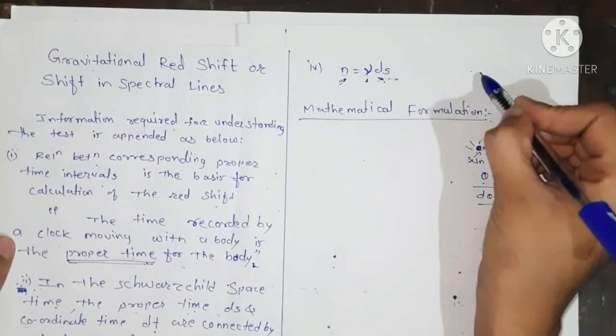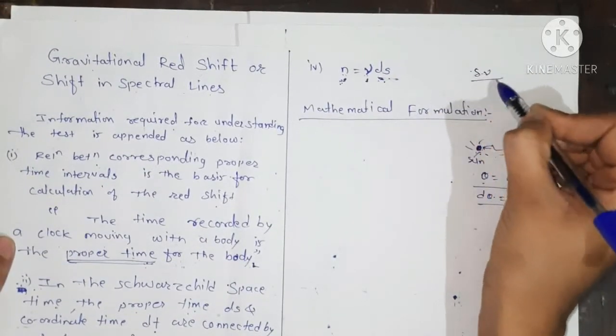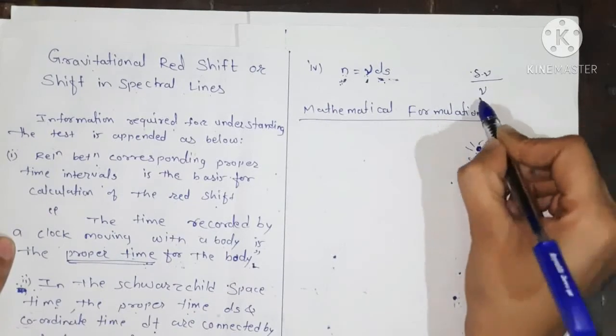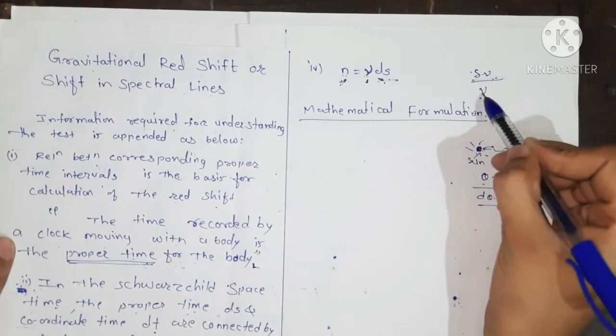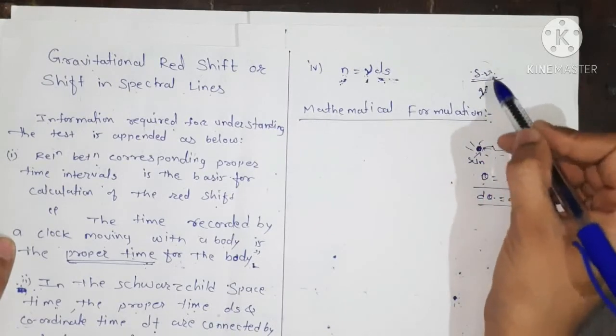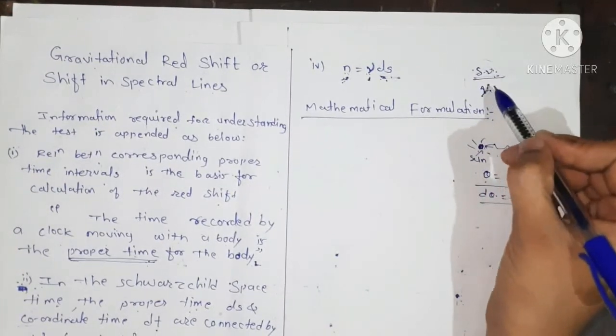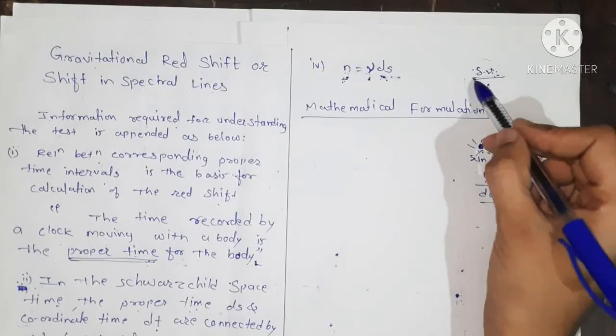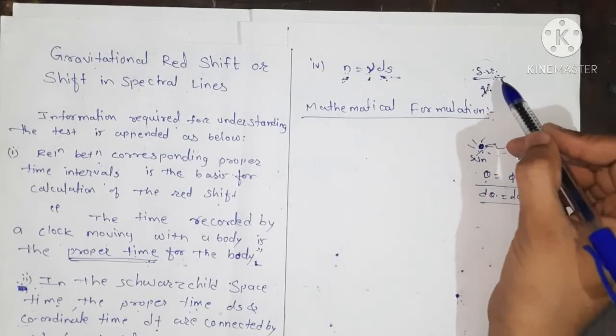So we calculate the change in frequency upon its frequency. This ratio gives us the shift in the spectral line.